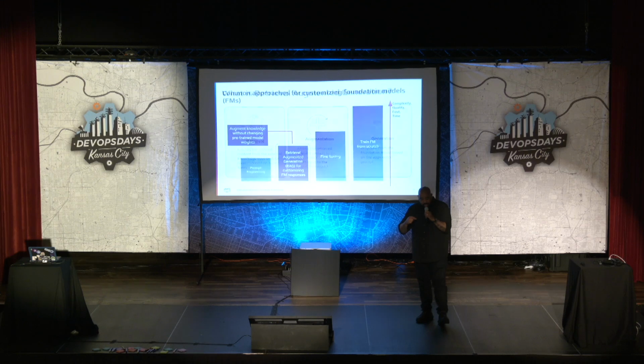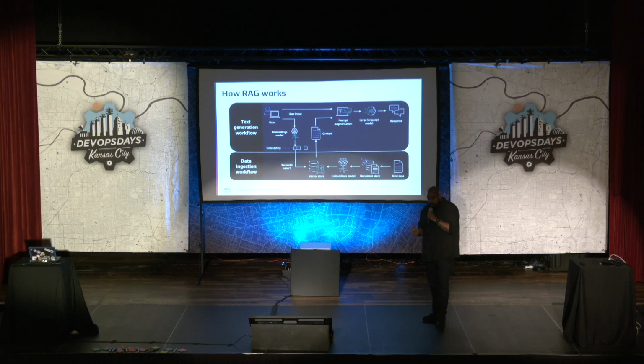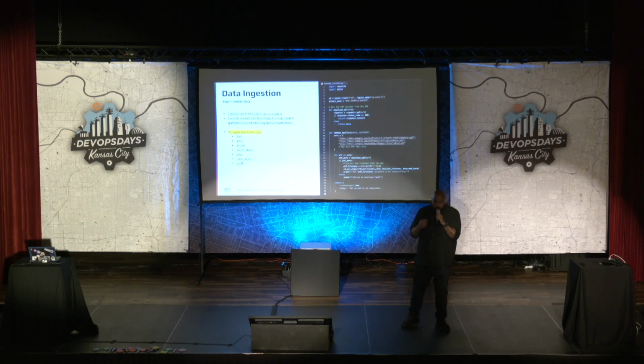So for today's solution, we're going to use RAG, Retrieval Augmented Generation. This is where we retrieve data from an external data source, augment that data in the form of a prompt, and then generate a response from a large language model. Now, RAG has two workflows. First, the data ingestion workflow, where we take the data, embed it into a vector store. Then we have the text generation workflow, where we actually retrieve the data from the vector store, augment it in the form of a prompt, and then we're able to use it.